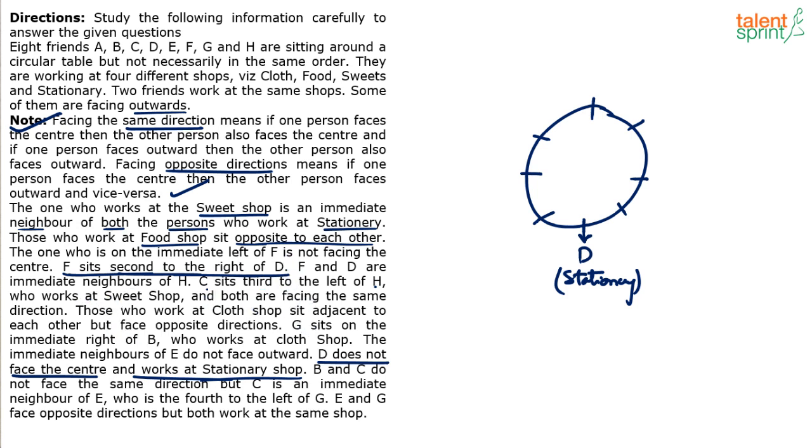F sits second to the right of D. See, since D is facing outwards, right of D is clockwise. Second to the right of D. First and second, F comes here. Again, is F facing center or outwards is not known to us. But F definitely comes there.